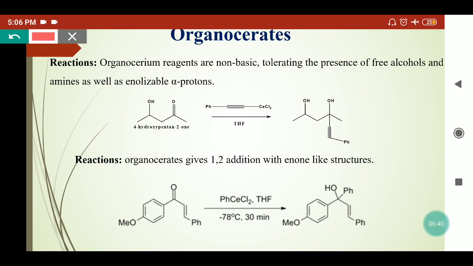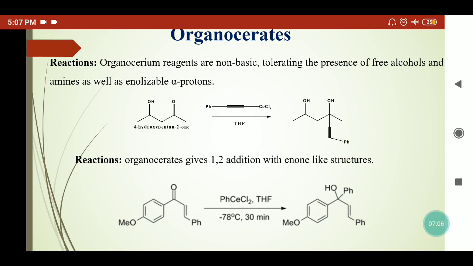So here we have taken a beta-hydroxy carbonyl compound which is treated with the organocerate compound, and it will selectively add on the carbonyl group. So this group is added here and this bond will move here. So here an OCeCl2 bond will form, which is hydrolyzed and converted into alcohol. So organocerate compounds will transform the carbonyl moieties into alcohols.